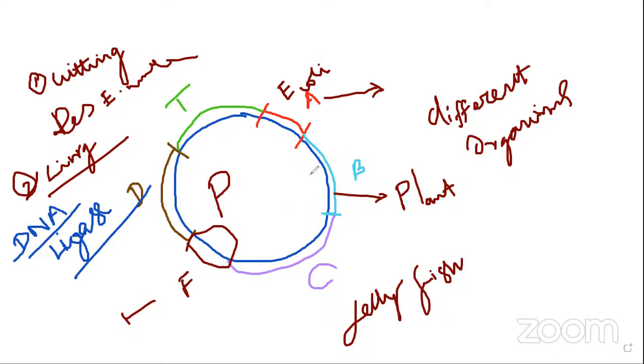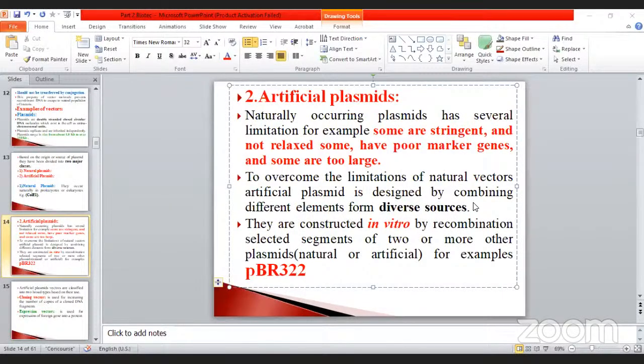Okay. So these are the artificial plasmids. That is very, very important, my dear students. Don't forget. See, this is the important thing. See this one. So from diverse sources, they are constructed in vitro. That's why I told you in vitro means within the lab, by recombination of a selected segment. This is very, very important.